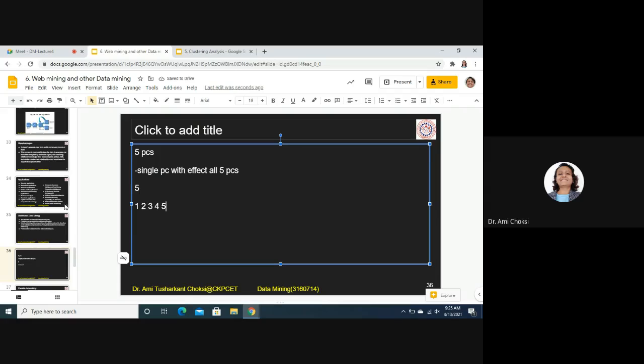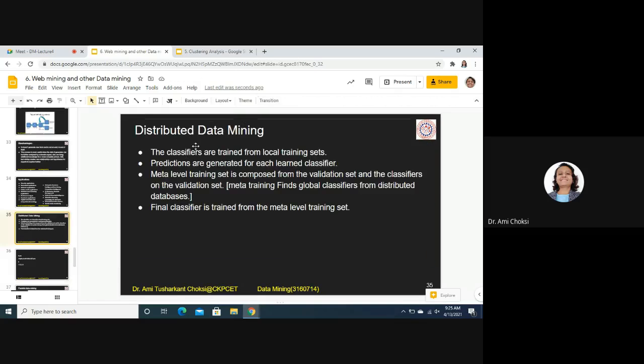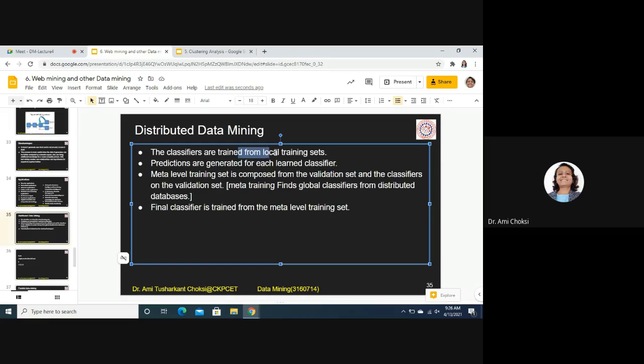So that is what is being said here, that the classifiers are trained from the local training sets, right? Predictions are generated for each learned classifier. And then meta level training set, that means meta training finds global classifiers from distributed databases, right? Distributed data is there. From that, it will find the global classifier.